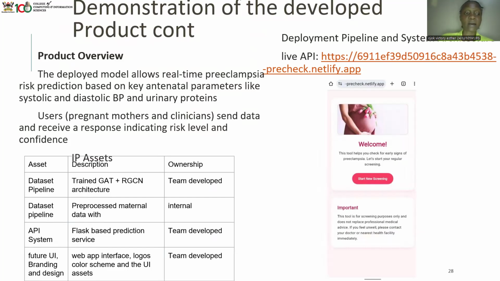So our deployed model allows real-time preeclampsia risk assessment and prediction based on key antenatal parameters. The users send the data and then get a response of the risk and the confidence level. Our application is accessible via this link. You can check it out.